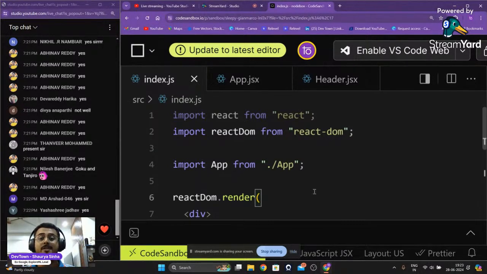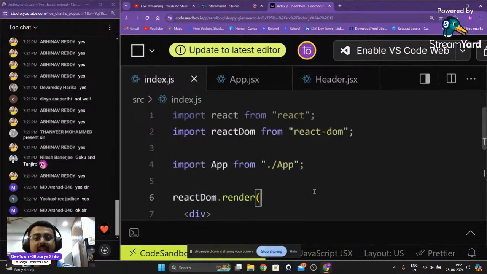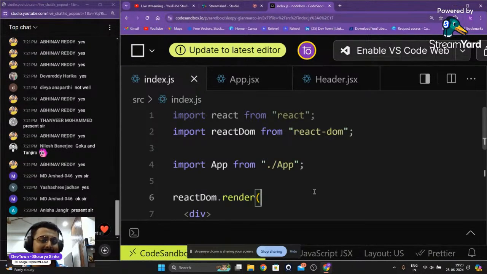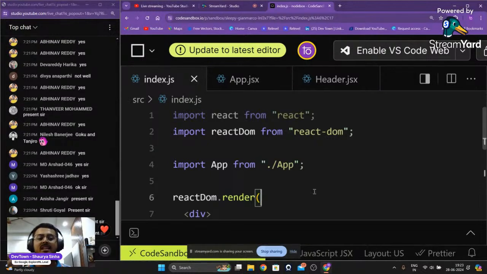It makes your website look appealing, it makes your website look amazing. It adds the colors, the sizes, the animations. All this is what CSS does for your website. Now, adding CSS directly into React is not how it works.